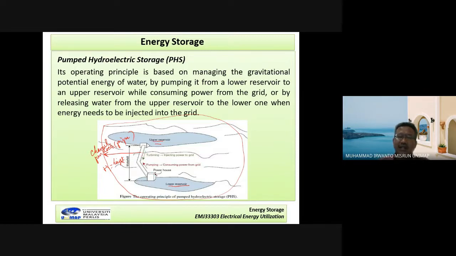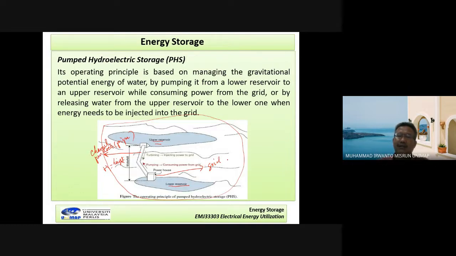Look at here. It is the power house. Inside of the power house, we have one generator. The generator is coupled to a water turbine. Now here inside of this power house, for example, it is connected to the grid.